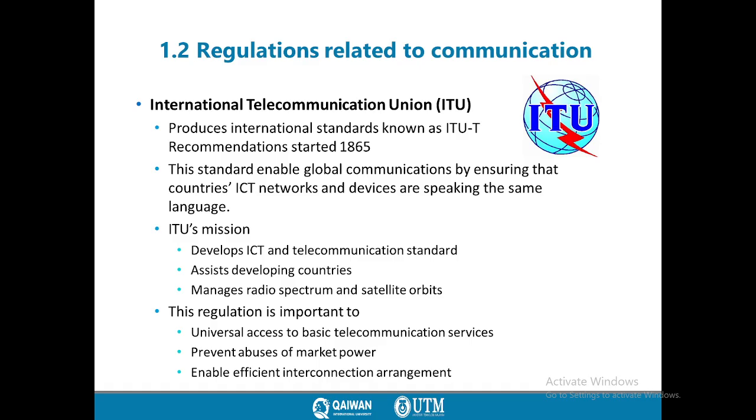Also, they manage radio spectrum and satellite orbit. They provide different frequency ranges and frequency spectrum for specific communication systems, which helps to not produce interference. Somebody uses a specific band and other companies use a different frequency band to avoid interference between signals. And it's the basic work of the ITU, which is the International Telecommunication Union organization.